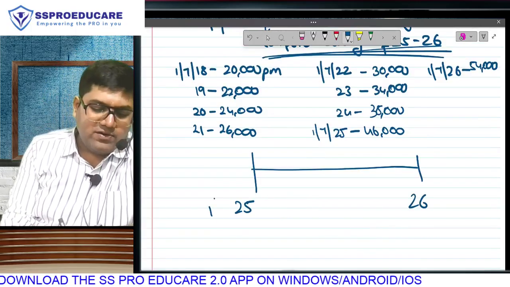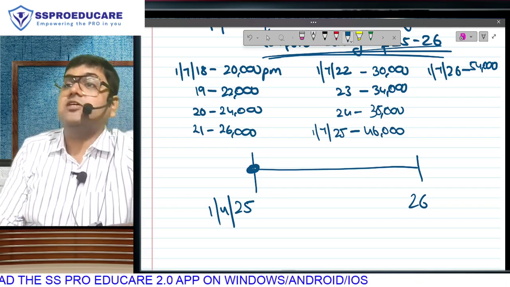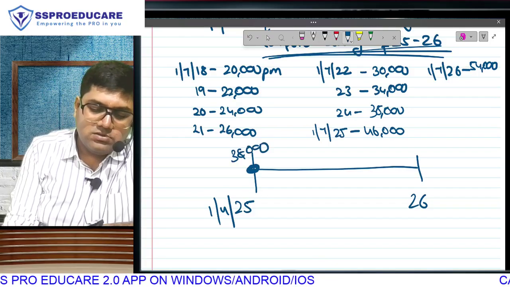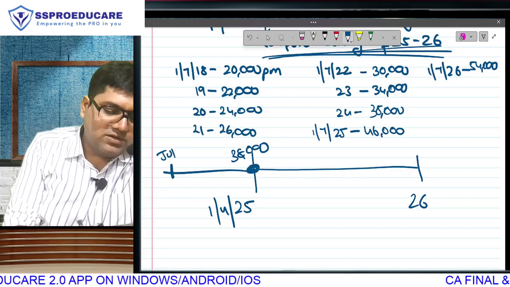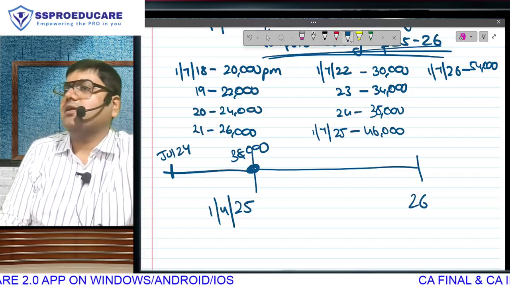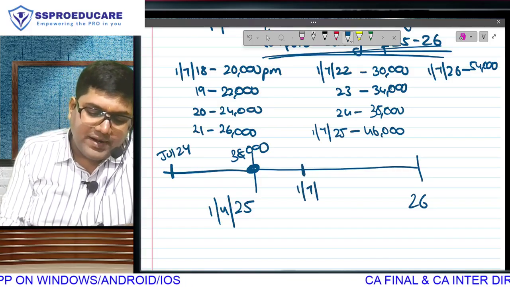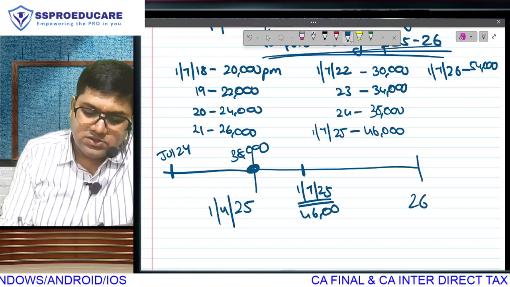25-26. 25-26 started on 1st of April. When this year started, at that time he was at which salary amount? At that time it was 38,000, because last July 2024 we entered the 38,000 bracket, and this July, 1st July 25, I am going to go to 46,000. Correct?